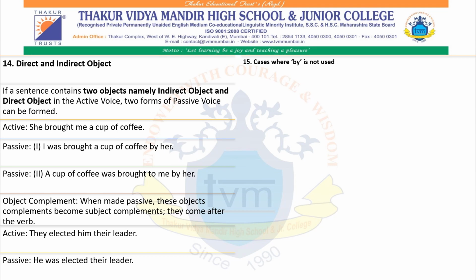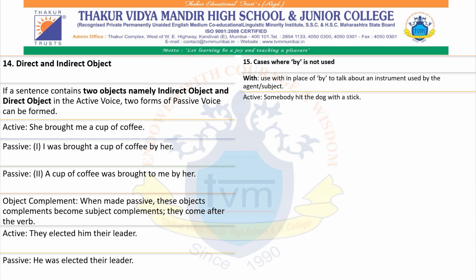Now, cases where by is used or not used. We can leave it out as well. Example, with is used in place of by to talk about an instrument used by the subject or agent. Let's check the example. Somebody hit the dog with a stick.